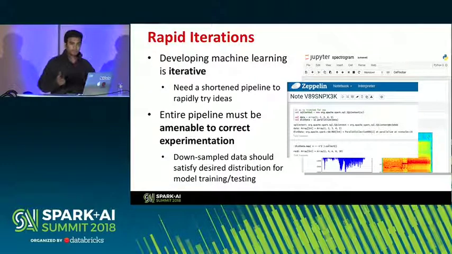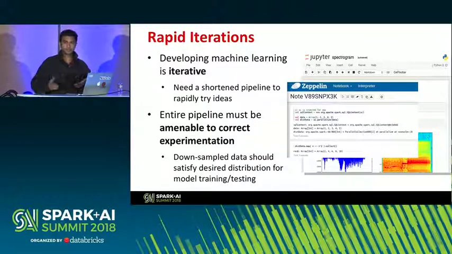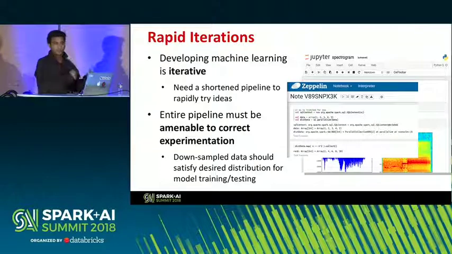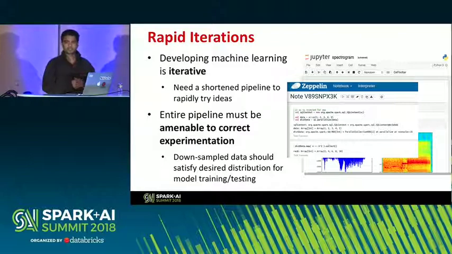And while we do that and make some compromises there, it must be noted that the entire pipeline must be representative of what will be actually tested in the wild. For example, if you're using a huge data set to train and test in actual production, you have to make sure that in the offline phase, even if you're using much downsampled data to progress faster, the downsampled data must be representative of the original data in terms of its distribution, in terms of some of the characteristics you're sort of cherry picking, training your model appropriately. And that's not just for model training, but also for evaluation data sets and so on.